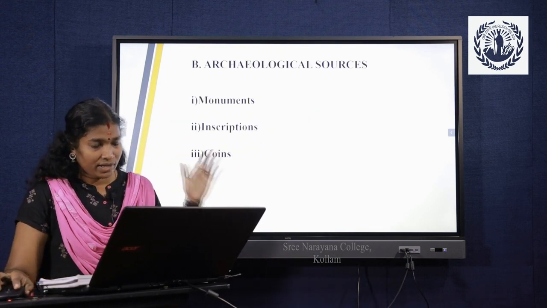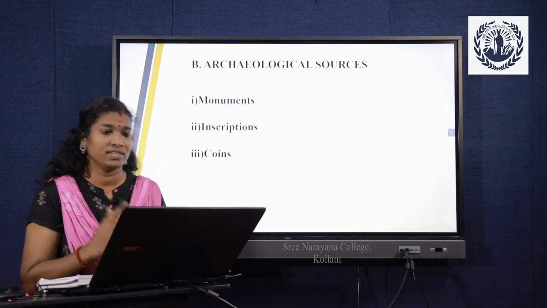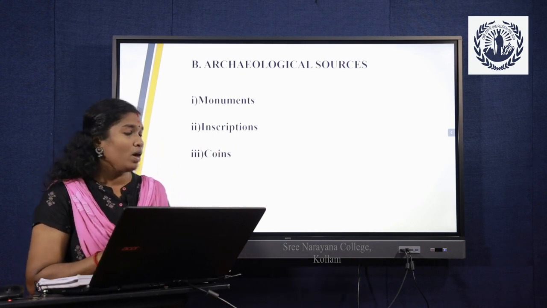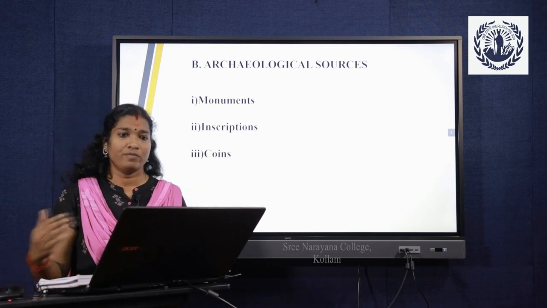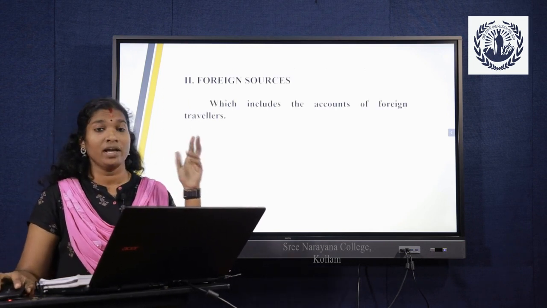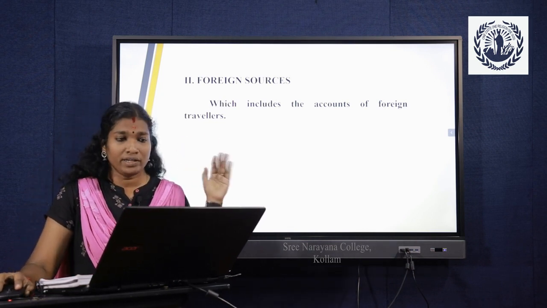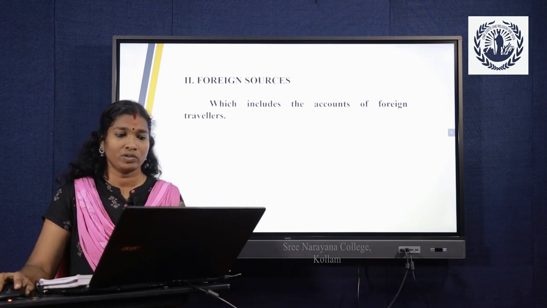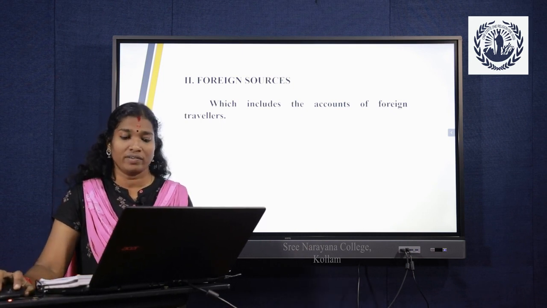Then the second category in the indigenous sources is archaeological sources. The archaeological sources can be broadly classified into 3: monuments, inscriptions and coins. At first I told you about the main classification of the sources, that was indigenous and foreign. We have already covered the indigenous sources, then we turn to the foreign sources, which include the accounts of foreign travelers.